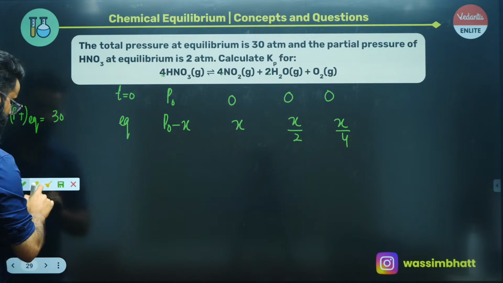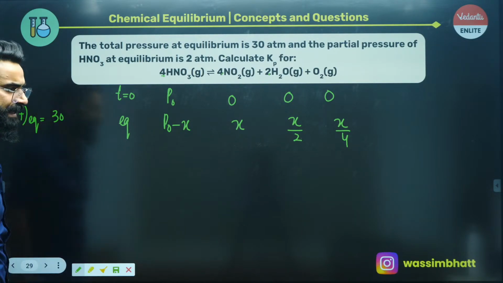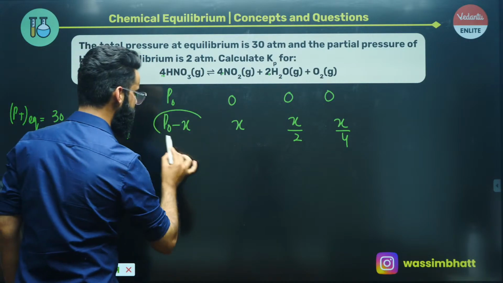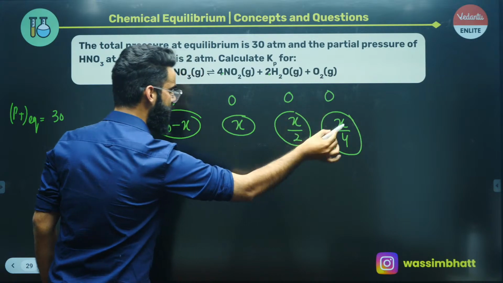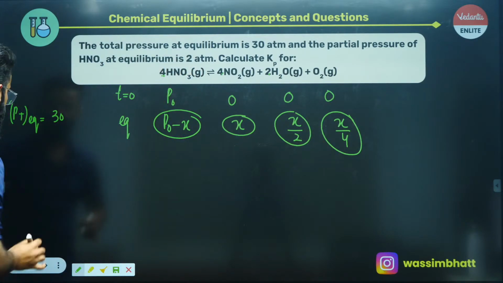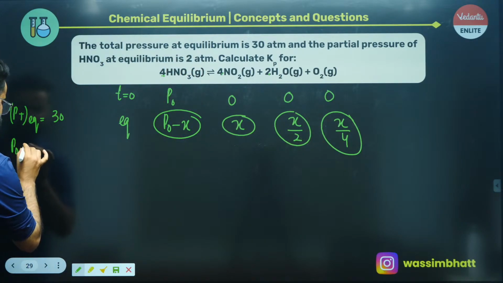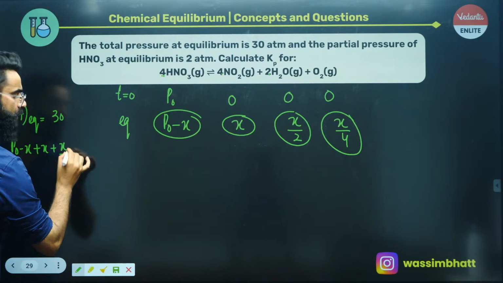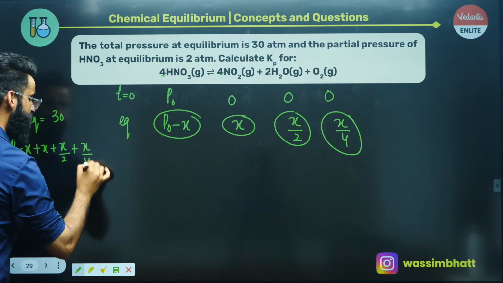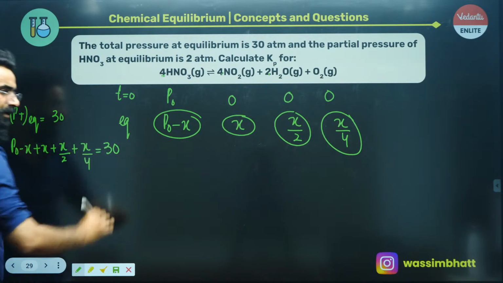30 atm, right? Can I say the total pressure at equilibrium is basically the sum of these partial pressures? The total pressure of the mixture at equilibrium will be the sum of the partial pressures, which is going to be exactly P0 minus X plus X plus X by 2 plus X by 4, and this value is just equal to 30, right?